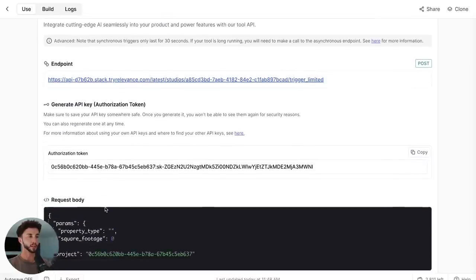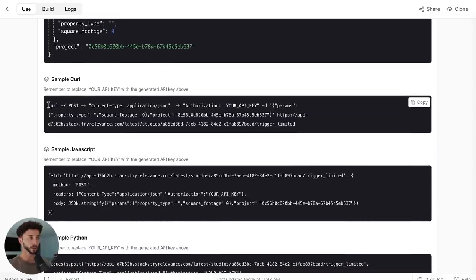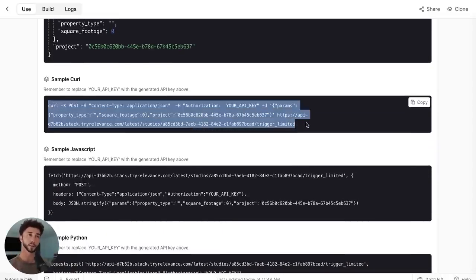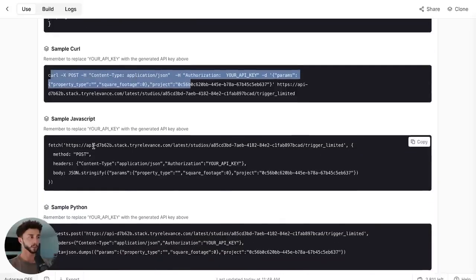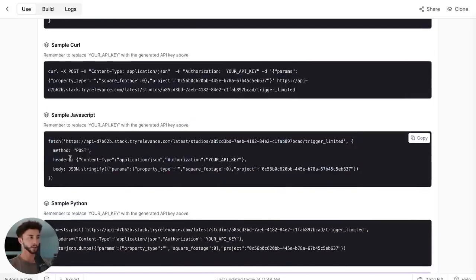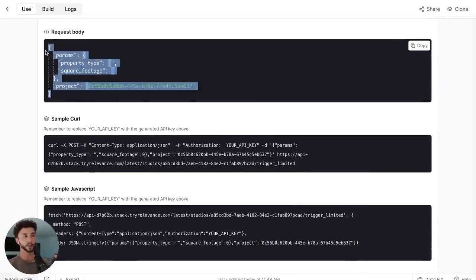So now that we have our API key, we need to see how it's expecting to receive that API key via the HTTP request, which we're going to be sending from VoiceFlow. So if we scroll down here, curl is usually the one I like to go to. There is a little bit I haven't really explained in terms of headers and bodies when it comes to API calls. But for now, just know that when you have a curl request like this, maybe it's even easier on the JavaScript here. We have what's called headers, and this is basically like the envelope that you put the information in. So this up here is the information that we're putting in the request.